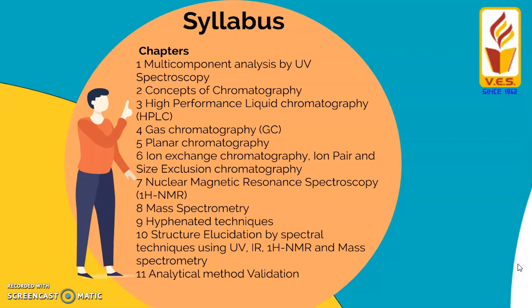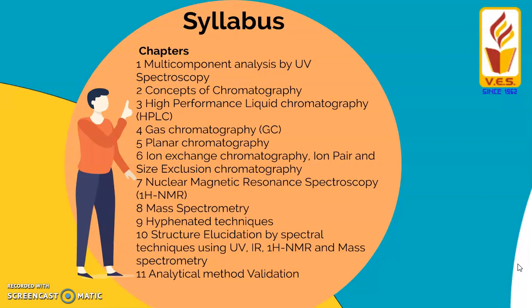Then our next chapter talks about ion exchange chromatography, ion pair, and size exclusion chromatography. Then nuclear magnetic resonance spectroscopy, mass spectrometry, and hyphenated techniques.